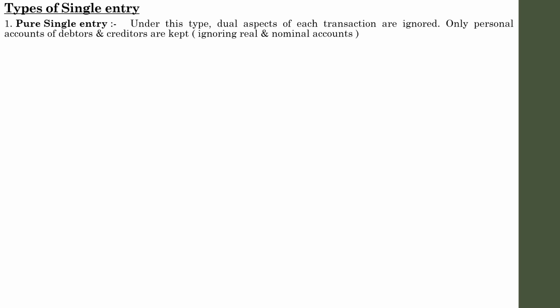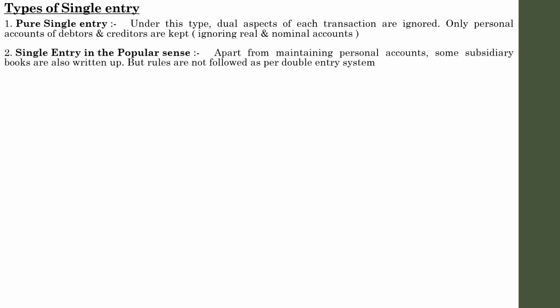Only the details regarding the debtors and creditors, especially the personal accounts, are considered. And it doesn't consider any nominal accounts. Nominal accounts means expenses accounts, income accounts, like that. Real accounts means asset accounts, liabilities accounts, like that. So that is the concept of pure single entry.